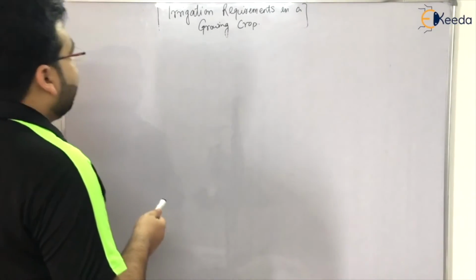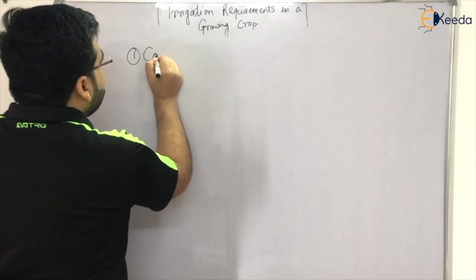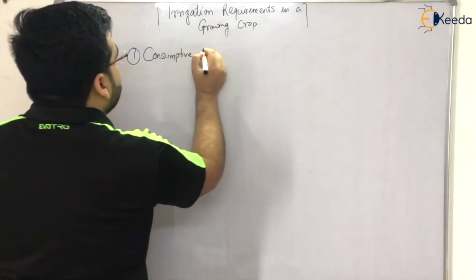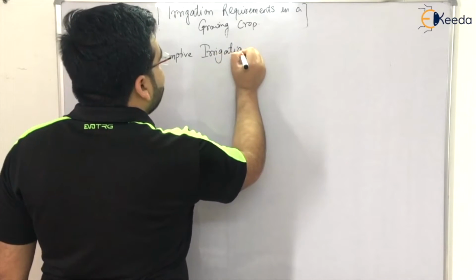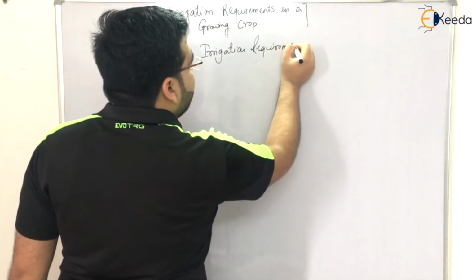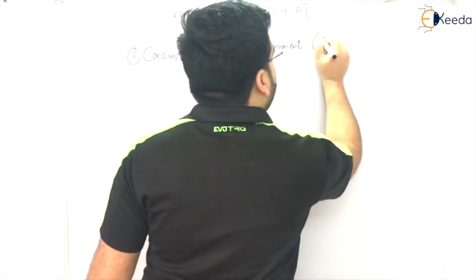So the first type of requirement is known as the consumptive irrigation requirement, also known as CIR.